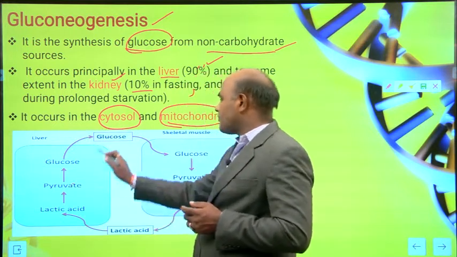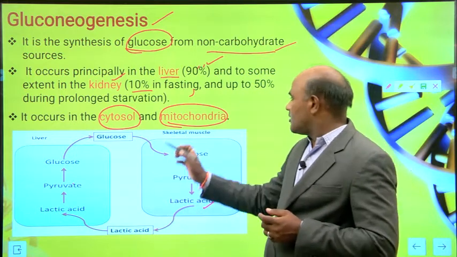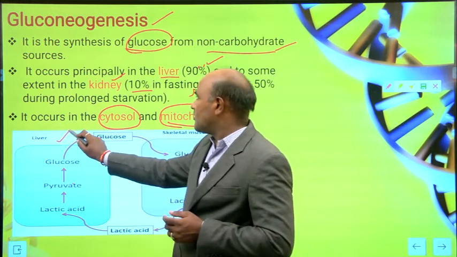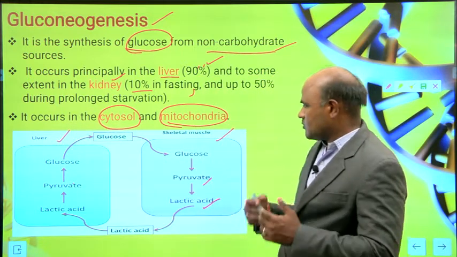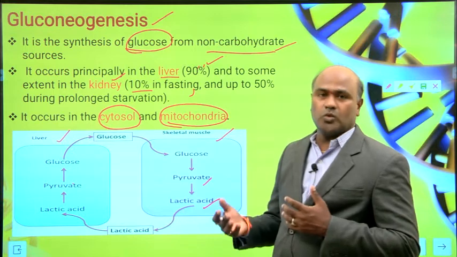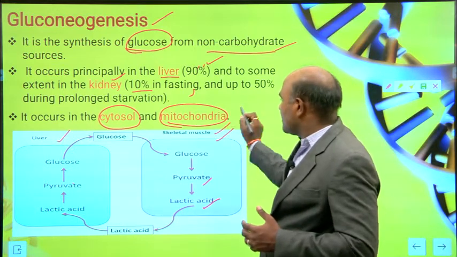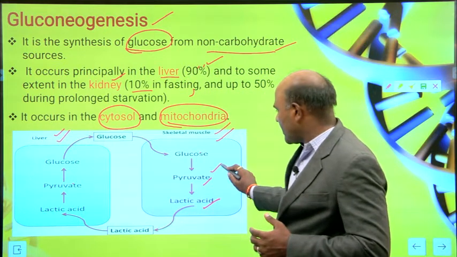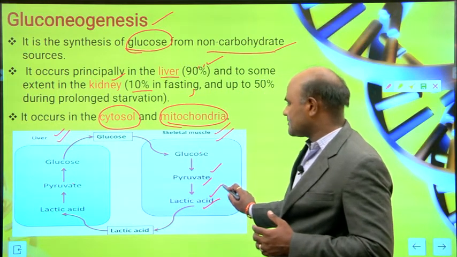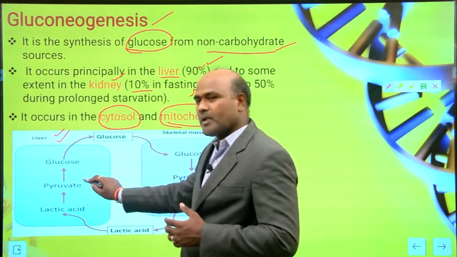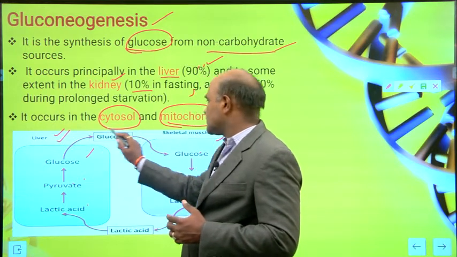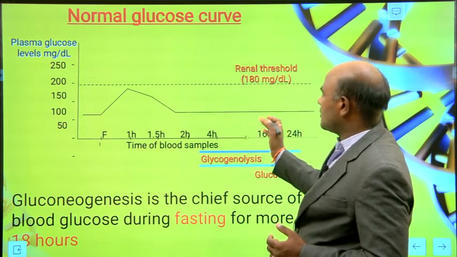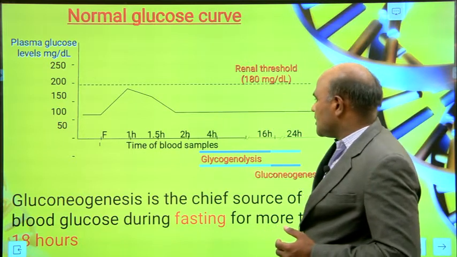This process happens in muscles and this process happens in the liver, where we are producing glucose. This is the normal glucose curve we have given here.